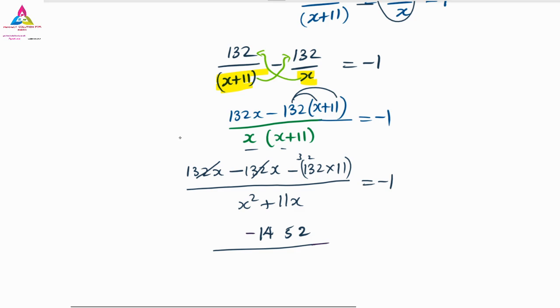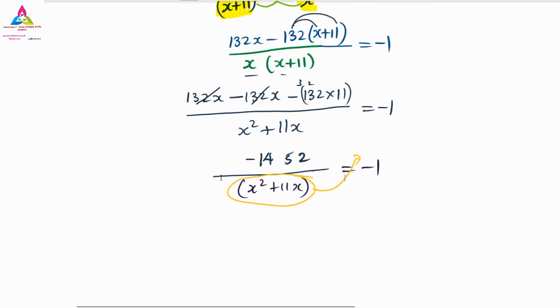Okay, one thing we will do: we will write down that x square plus 11x is equal to minus 1, as we have kept. Now the denominator at the bottom, we have to shift to the right hand side. It will go and settle with the minus 1. So what will happen at the end? 1 minus 1452 is equal to minus 1 into x square plus 11x.